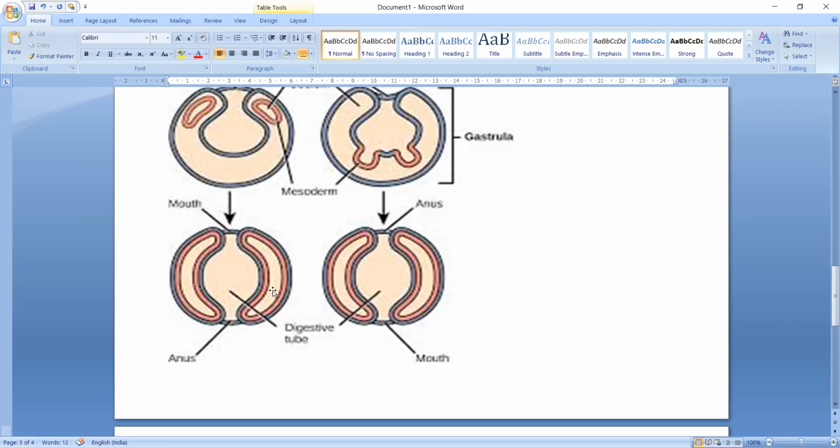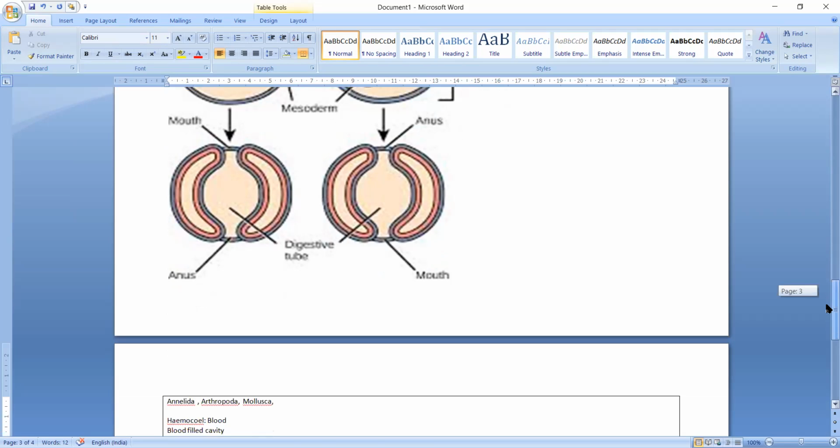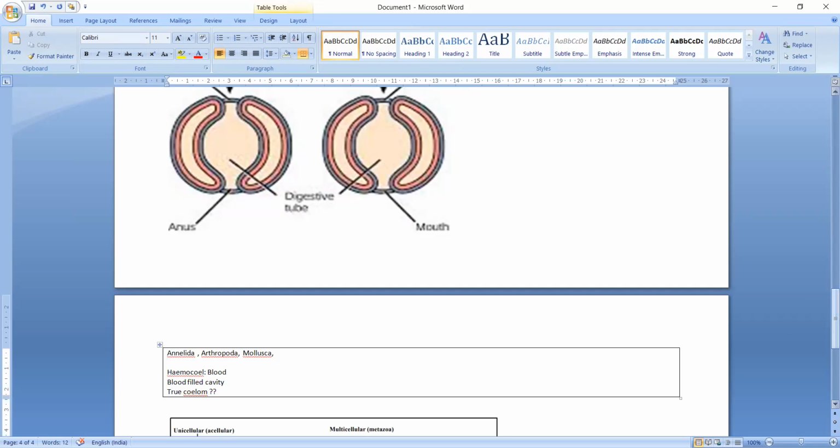We have read the definition of coelom, that coelom is a body cavity which is filled with coelomic fluid and is lined by mesodermal lining on both sides. Here the coelomic fluid is present, but with the coelomic fluid blood is also present, so that's why the cavity is called hemocoel. Then they have an open circulatory system. Since blood itself is a mesodermal connective tissue, the true coelom is not considered to be present in the whole body of such organism.